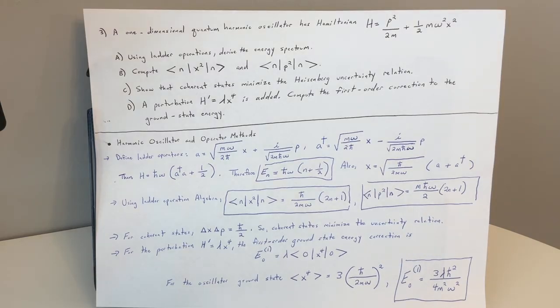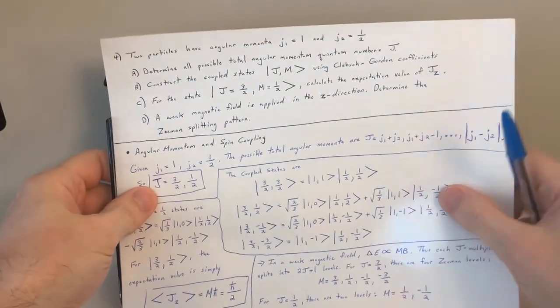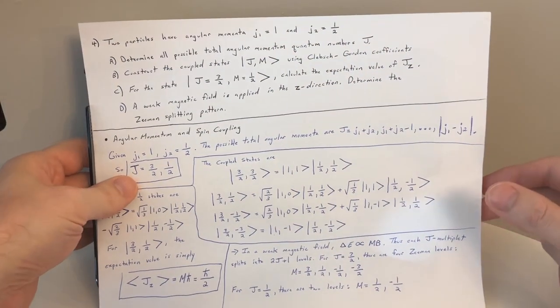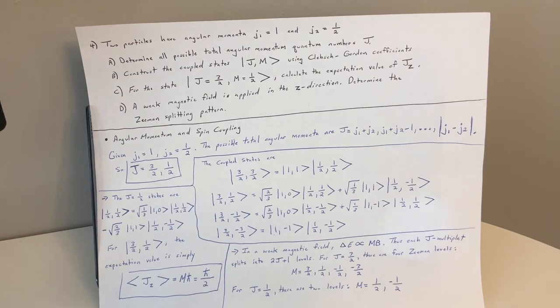And we can now move on to number 4. Okay, so number 4, we have two particles with angular momentum: j sub 1 is 1 and j sub 2 is 1/2.